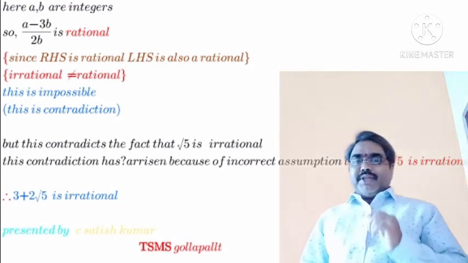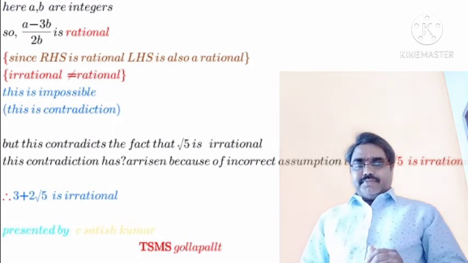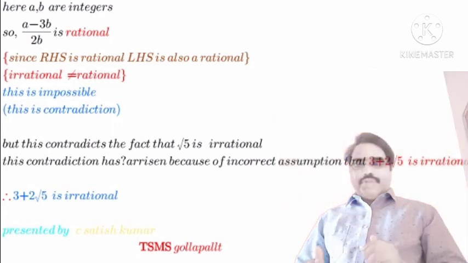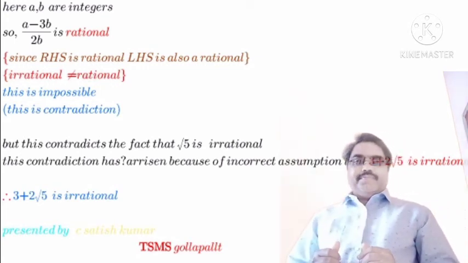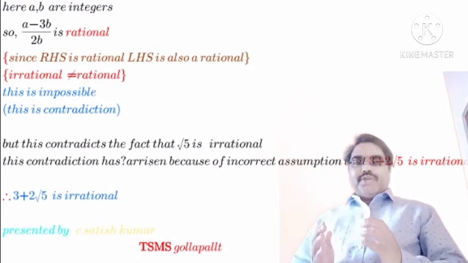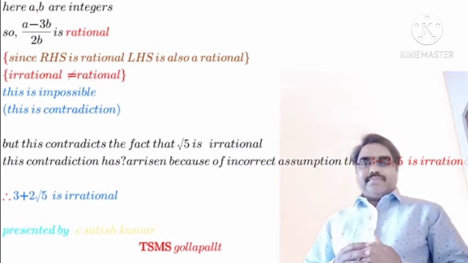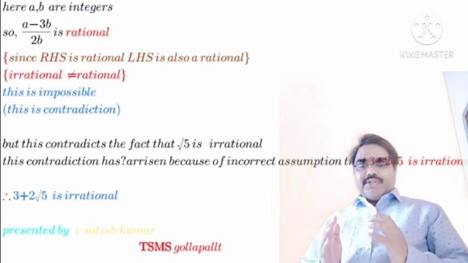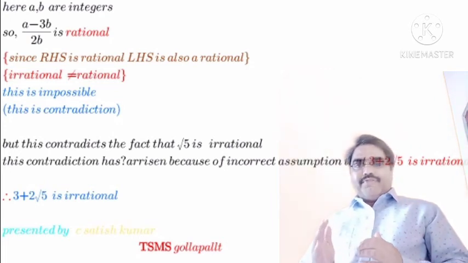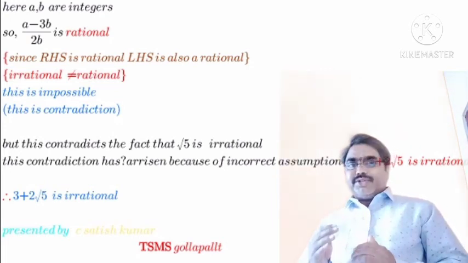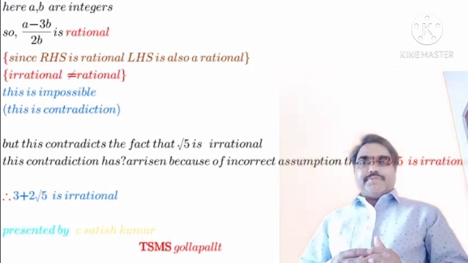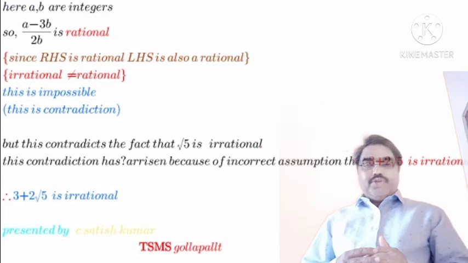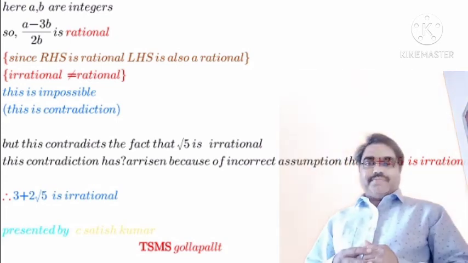Here we notice one thing. Square root of 5 is equal to a minus 3b over 2b. What do you observe in this step? We observe that square root of 5 is an irrational number, while a minus 3b upon 2b is a rational number.